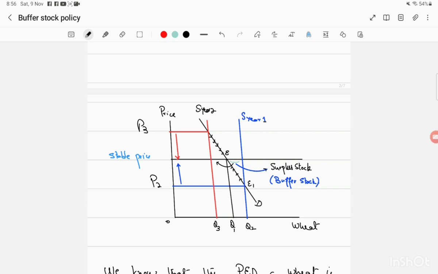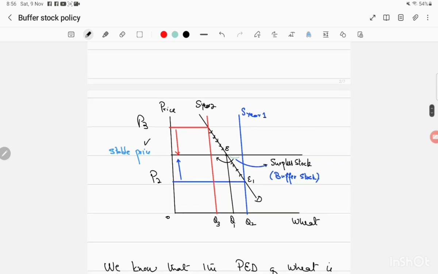So the market price is P2, which is actually benefiting the consumers, not the producers, because producer income will decrease due to inelastic demand. What the government does is keep the price at this stable level. So at this price, you can find the market equilibrium is here. This is the main point where the market equilibrium is present. At this price, demand is Q1 only, and we find this surplus, which I have shown over here. The surplus stock is available at this stable price level.